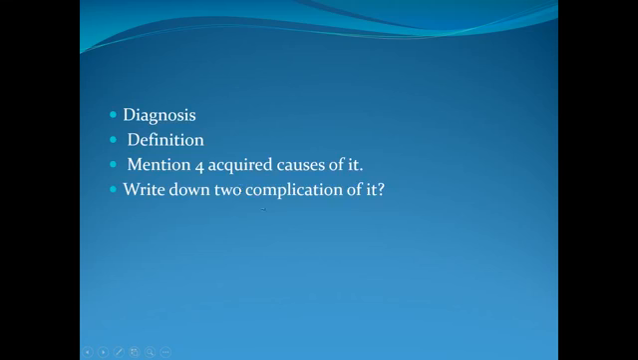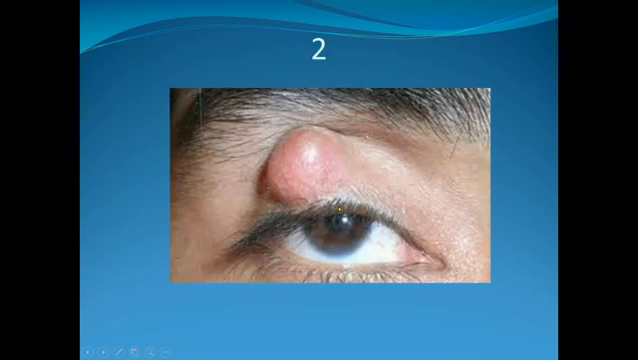What are the complications of ptosis in this patient? Number one is amblyopia. Number two is abnormal head posture. Try to remember what I said to you: amblyopia, and then abnormal head posture.